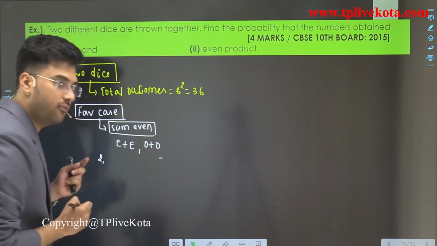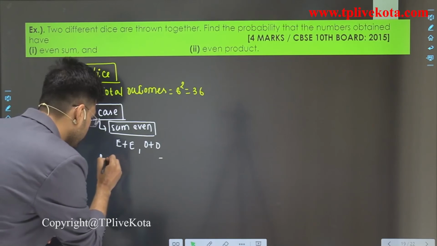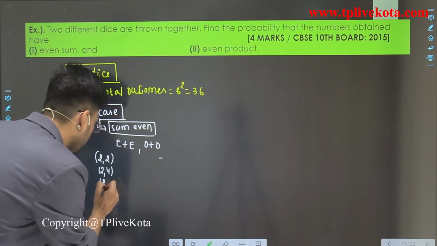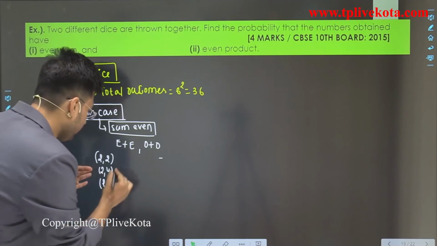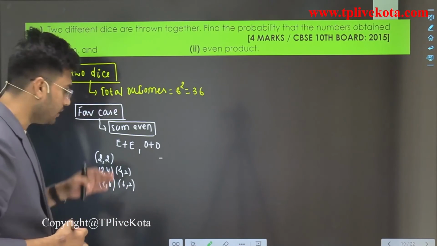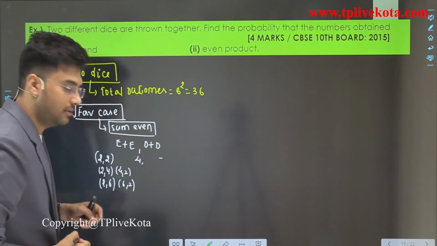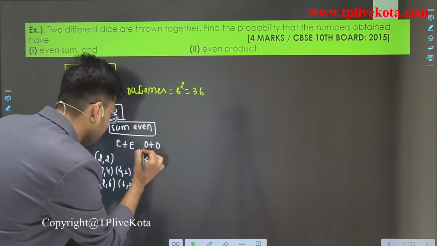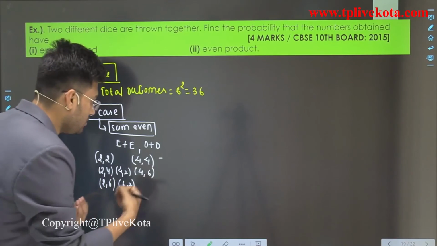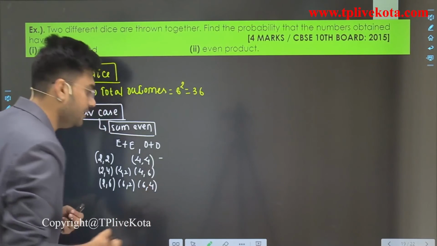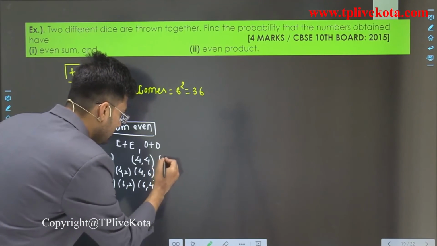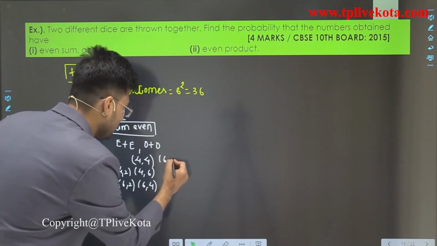If we select 2 on the first, then 2 on the second, 2 on the first and 4 on the second, 2 on the first and 6 on the second. Similarly, we can change the orders: 4, 2 and 6, 2. Now 4 on the first and 4 on the second, 4 on the first and 6 on the second, then 6 on the first and 4 on the second. Similarly, 6 on the first and 6 on the second.